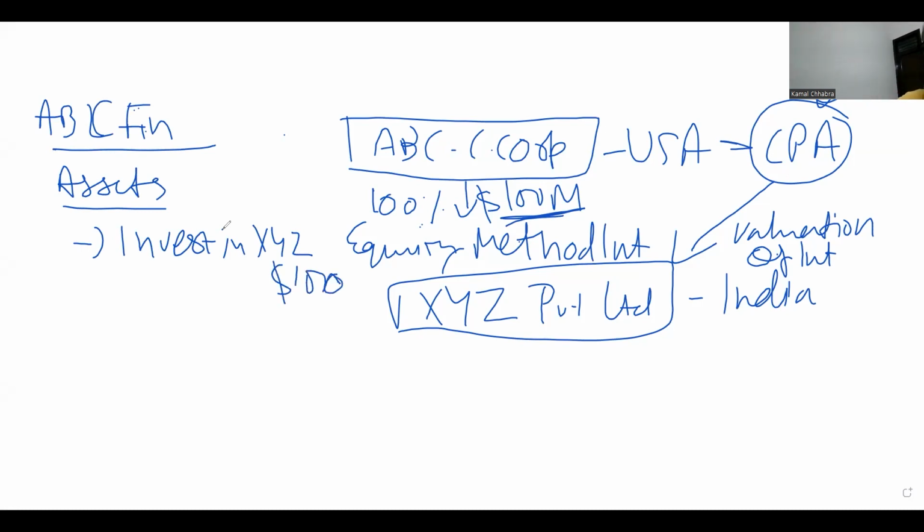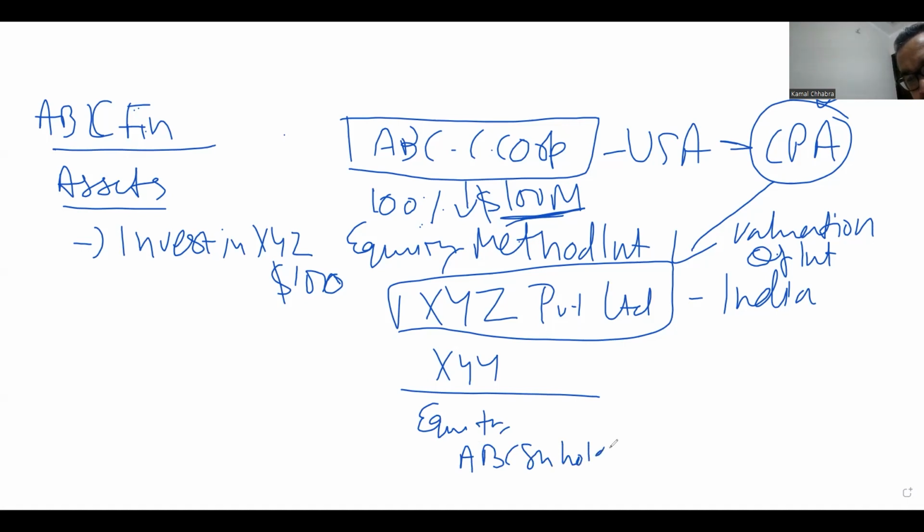And in XYZ, equity, and ABC shareholder, $100 million. Right now, this company has, let's say, losses of $20 million, so your equity balance will be $80 million. So your investment should also go through revaluation, or you can say impairment.